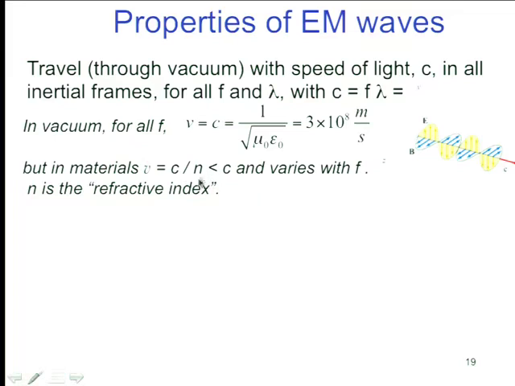Moreover, when you go through a material, this n, the slowing of the light, depends on the wavelength and the frequency. We'll get into that. The different slowing of light means different colors of light travel with different speed. Because wavelength and frequency are related to color of light, in the case of light. We'll understand why the velocity of light changes in a material and why it changes with frequency in a material. And it's in fact the reason there's a rainbow.